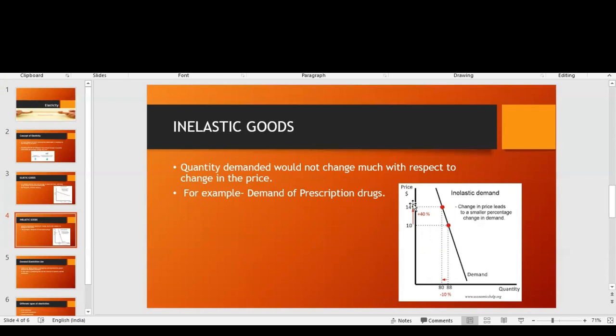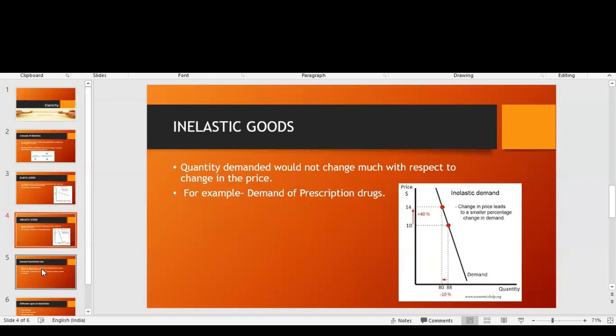In that case, you can look at this particular graph. If the price is increased from, say, $10 to $14, a 40% increase, the quantity demanded still decreases very little. So most people will definitely buy that product. Prescription medicines and all other things essential for human survival come under inelastic goods. It can also include petrol.